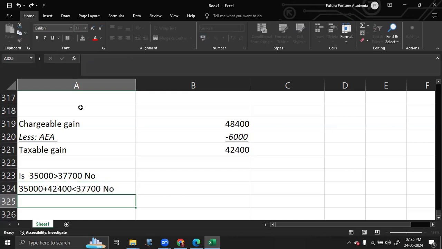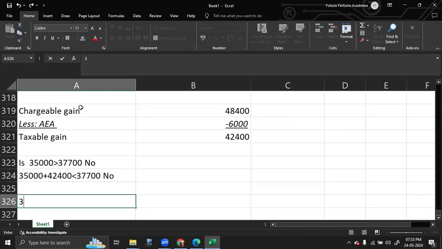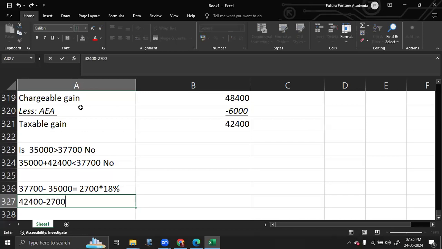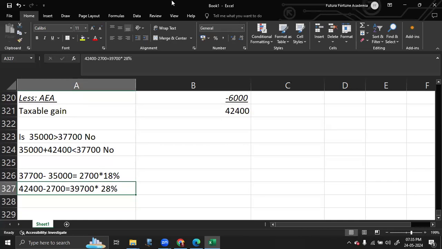Again, the answer is no. So from 37,700, the remaining bandwidth, which is equal to 2,700, will be taxed at a lower rate of 18% because it is a residential property. And the remaining gain, which is equal to 39,700, will be taxed at 28%.